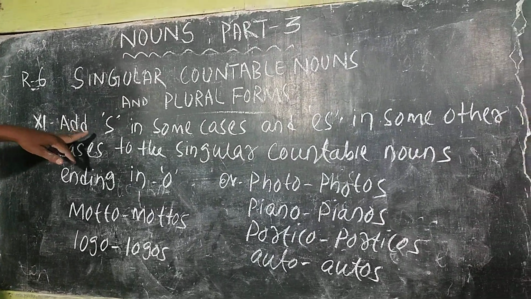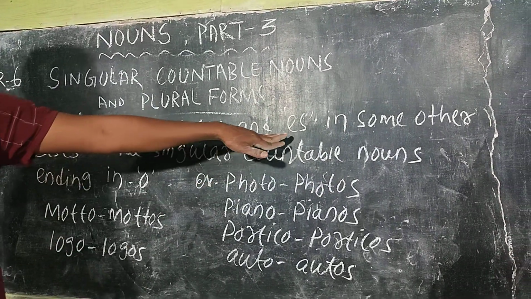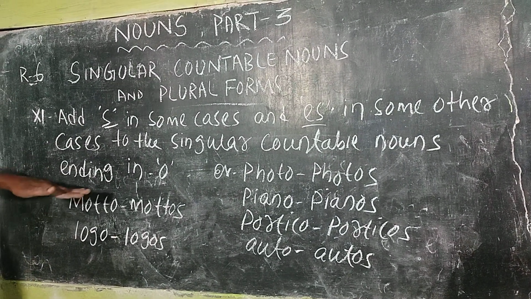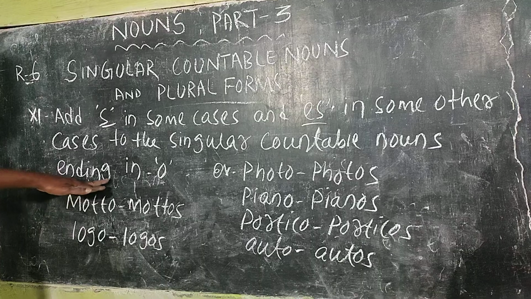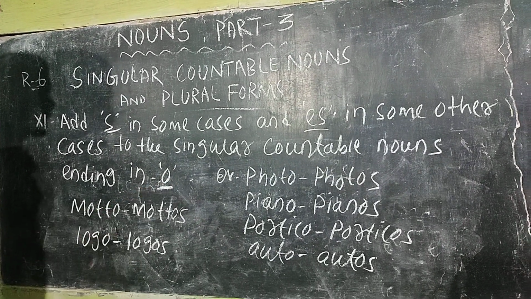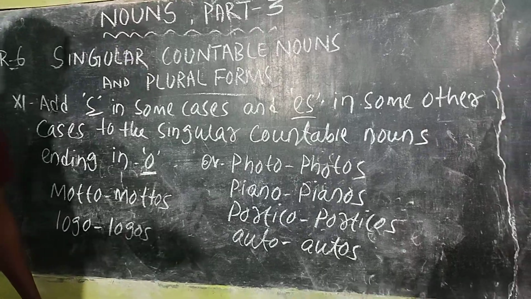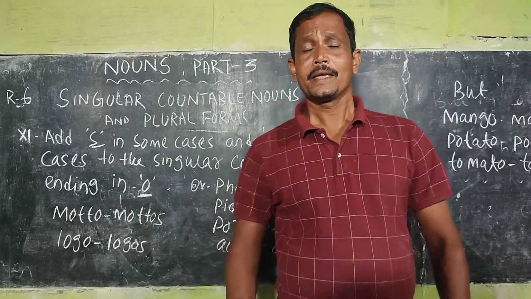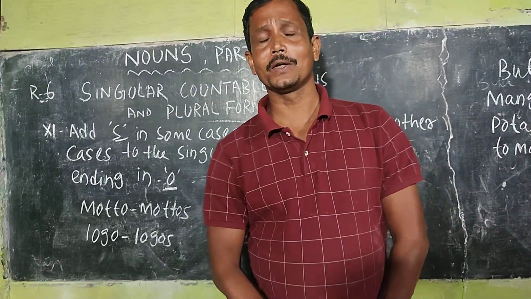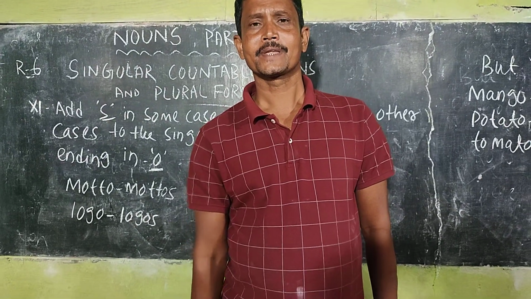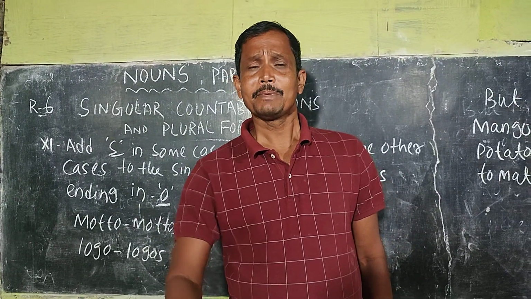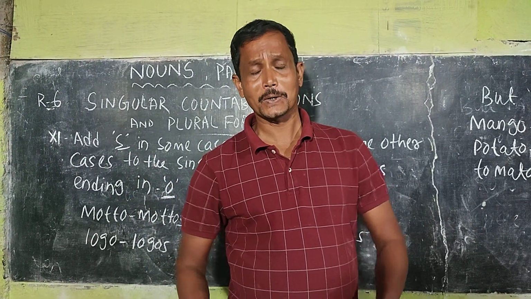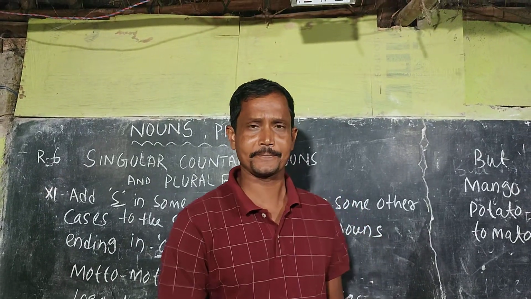Point number 11. Add s in some cases but es in some other cases to the singular countable nouns ending in o. That means in case of the singular countable nouns ending in o, if we want to turn them into plural, we should be careful, because in some cases we have to simply add s to them, but in other cases we have to add es.